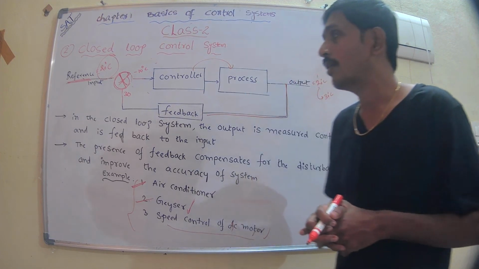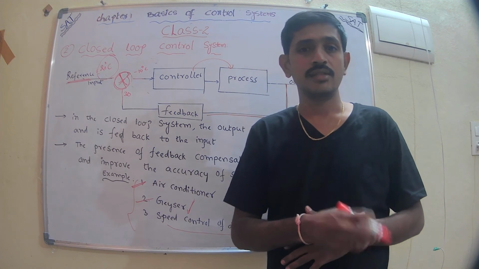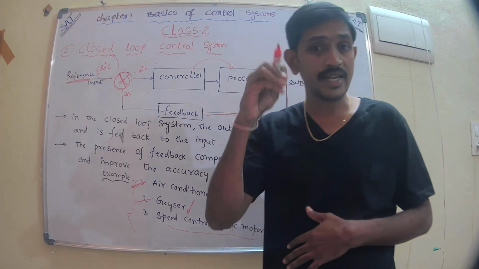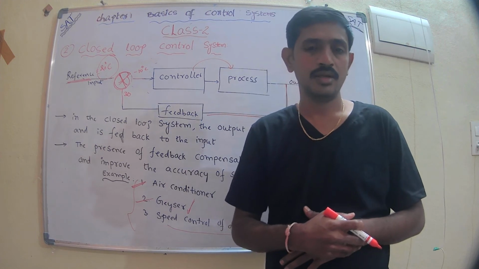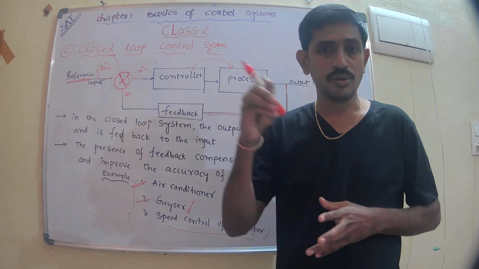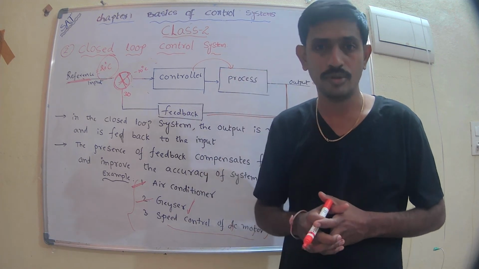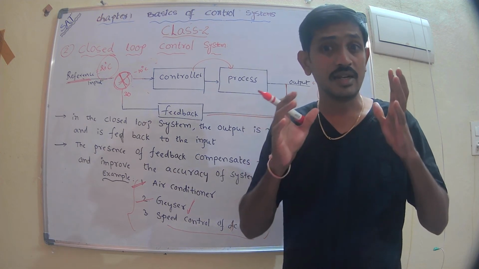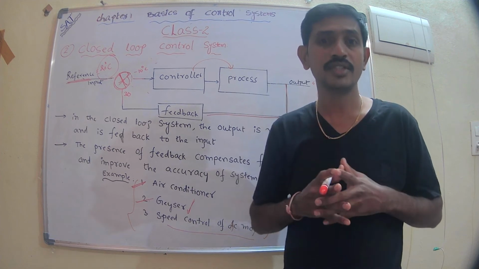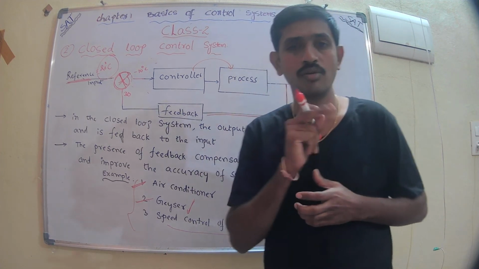Now, what are the advantages of closed loop control system? The first advantage is that it is more accurate. Why is it accurate? In an open loop control system, if any disturbance occurs in the controller, we are not getting the required output. That is the main drawback. It cannot withstand the error. It is unable to withstand the disturbance in the controller. That is the drawback of open loop control system.